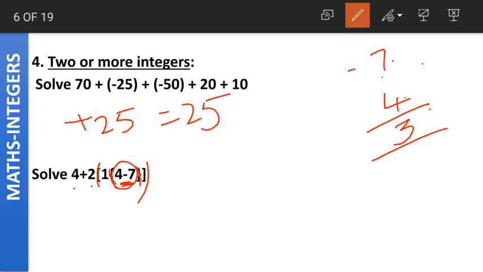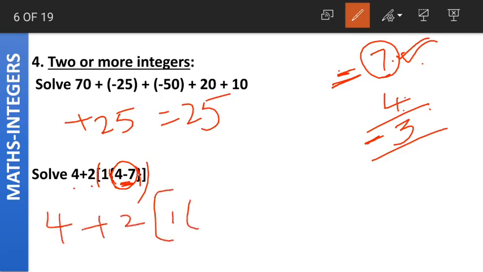And what about the sign? 7 has the higher absolute value. Remember, I am talking about absolute value, which is without the sign. If you consider the sign, 4 is the higher value, but I am talking about absolute value here. So 7 has the higher absolute value. 7 is carrying the minus sign, so the answer will also have the minus sign. We've solved the innermost bracket, which is 4 minus 7, and we got the answer of minus 3.